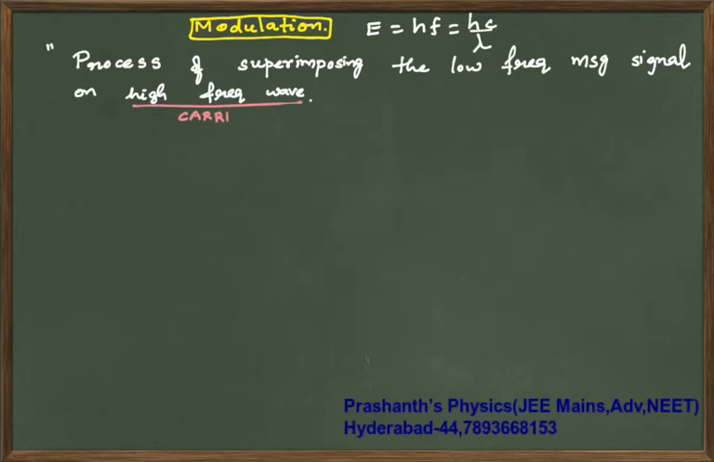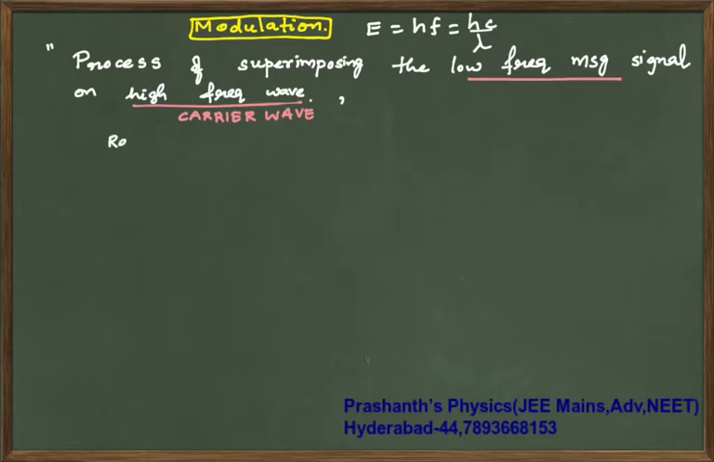What is this called? It is called the carrier wave. The low frequency wave is your message signal. So you will superimpose the low frequency message signal on the high frequency wave. This result will give you a wave. This process is called modulation.